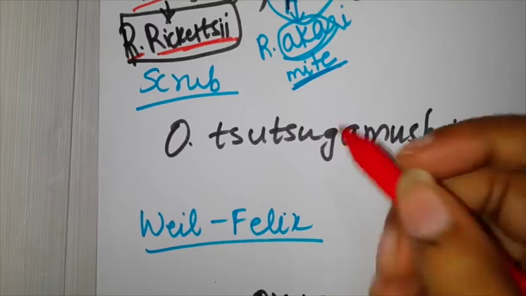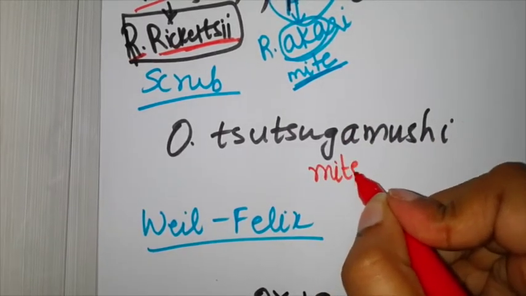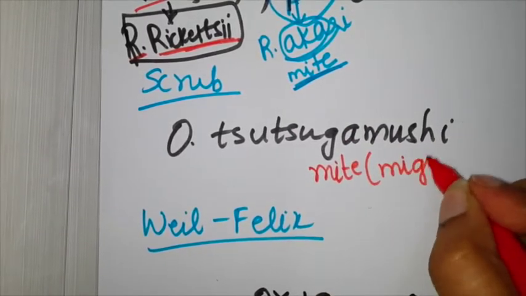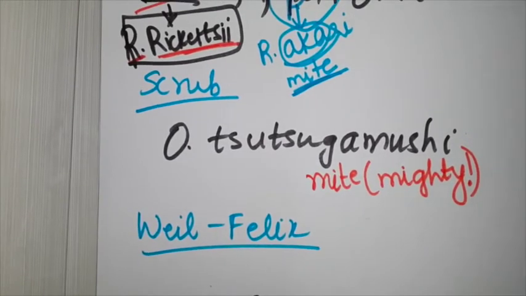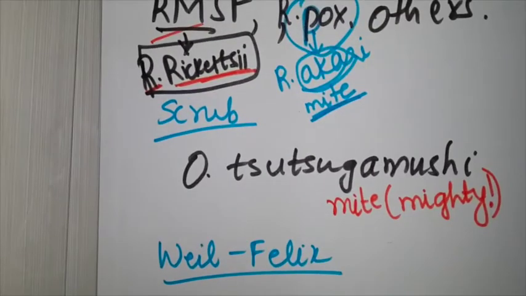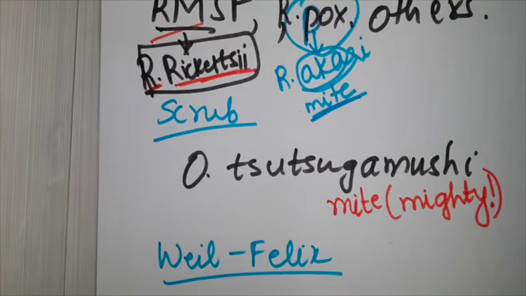I want my child to be very strong, right? So again this is caused by mite. Orientia tsutsugamushi is again mite, that is scrub typhus. That is all you need to remember.